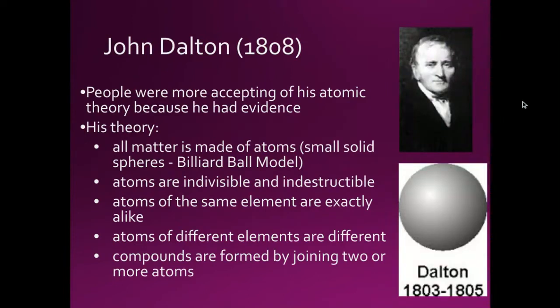Fast forward to John Dalton. He lived from 1766 to 1844. He was an English chemist, physicist, and meteorologist. He's best known for introducing the atomic theory into chemistry and for his research into color blindness, which he also had. People were a little more accepting in the 1800s of his atomic theory because he did have evidence at the time. His theory states that all matter is made up of atoms, small solid spheres.